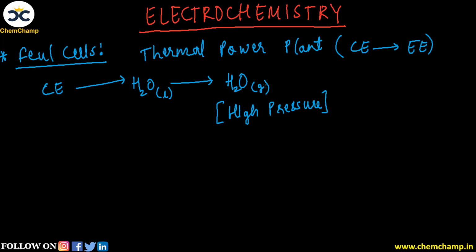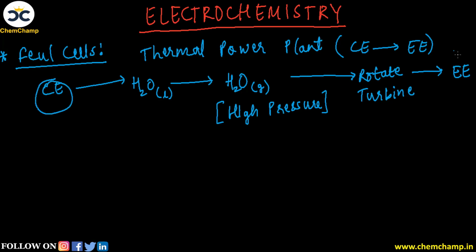And now this high pressure steam is used to rotate, यहाँ पर हम कह सकते हैं it is used to rotate the turbine. And because of the movement of this turbine or the blades of this thermal power plant, ये produce करेगा electrical energy. And we see that from chemical energy on the left side, it is getting converted into electrical energy on the right hand side.